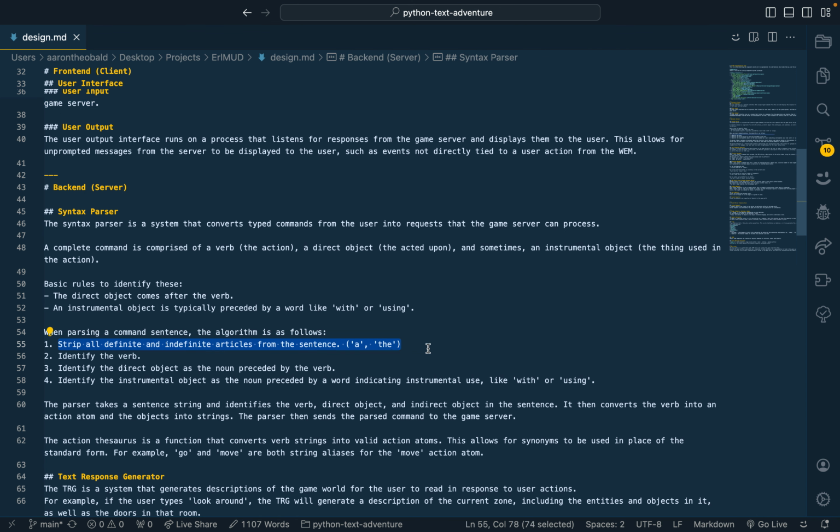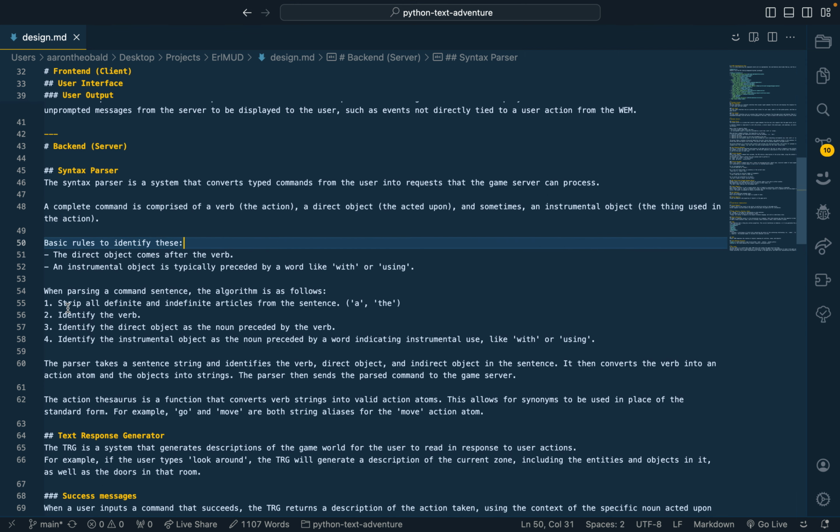Then on the back end, you have a syntax parser. The direct object comes after the verb. The instrumental object is usually preceded by with or using. So complete commands have a verb, direct object, and an instrumental object. I should note as well, I've realized a command can also just be a standalone verb, such as look or inventory.